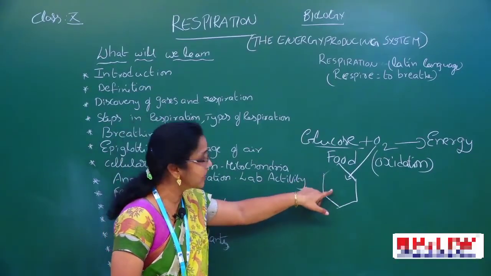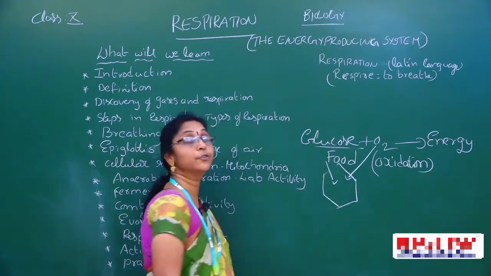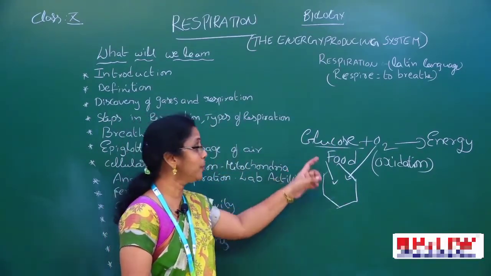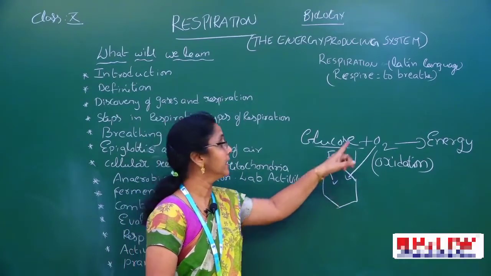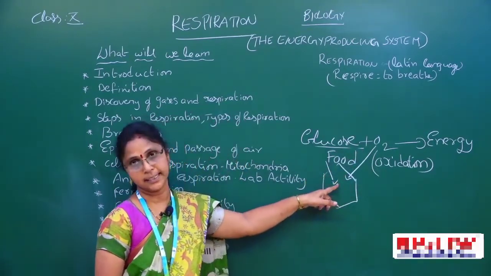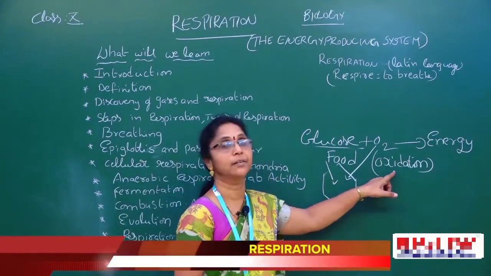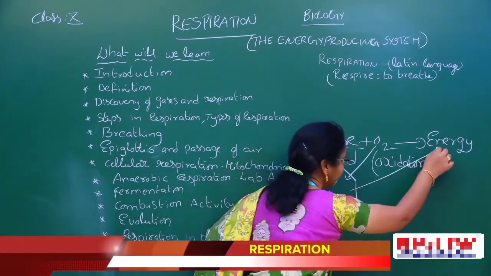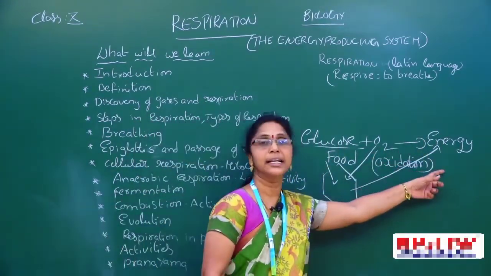Already here in the cell, what will be present? The food is present. The food is digested and absorbed into the cell. Now this absorbed food is mixed with the oxygen. That process is called oxidation. Now what do they release here? Energy is releasing.